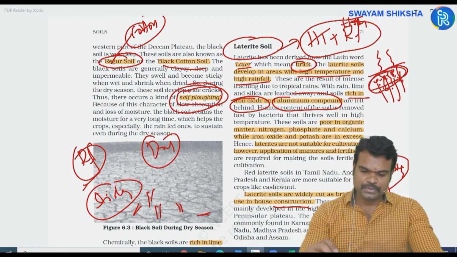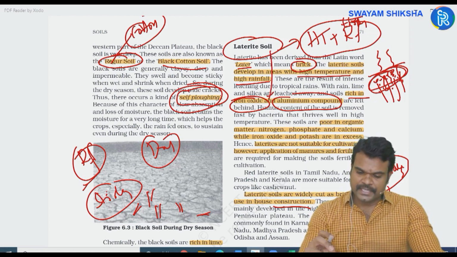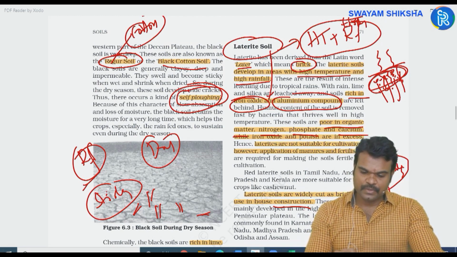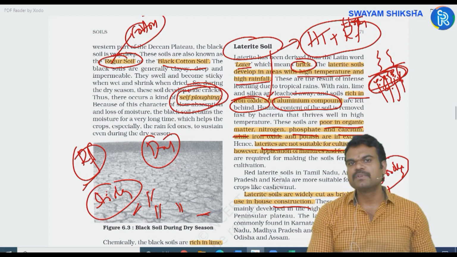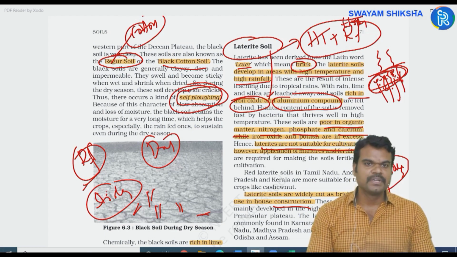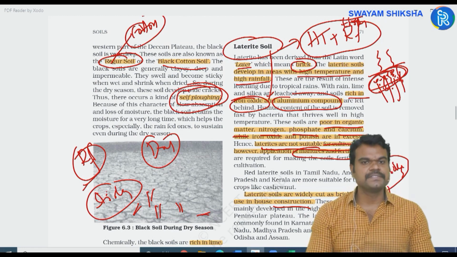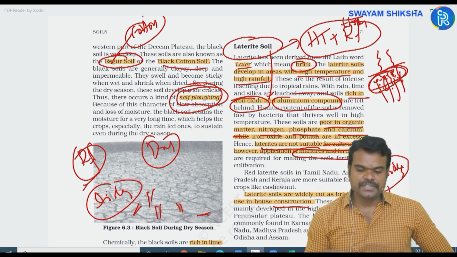So laterites are generally rich in iron oxide and aluminium oxide, but poor in organic matter, nitrogen, phosphorus, calcium. And in their original form, these laterites are not suitable for cultivation. They do not support cultivation, but by using some fertilizers, you can go for cultivation in these soils.